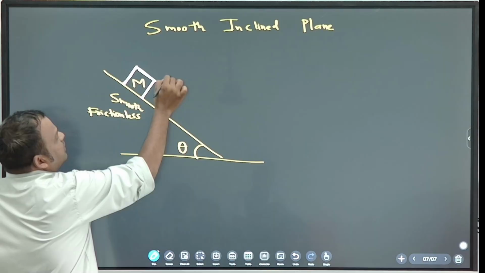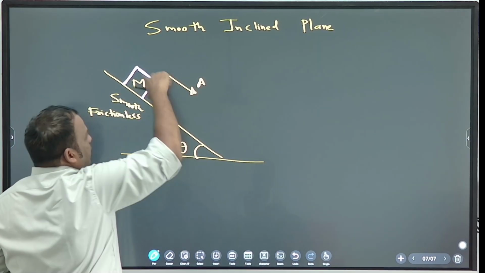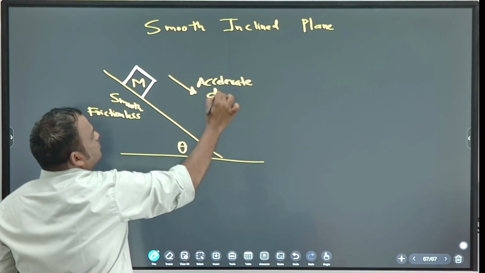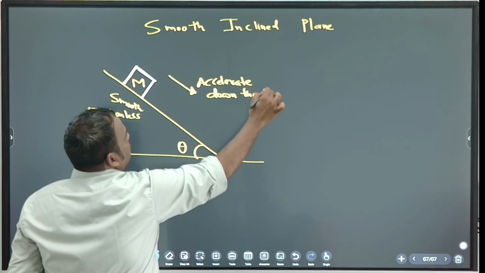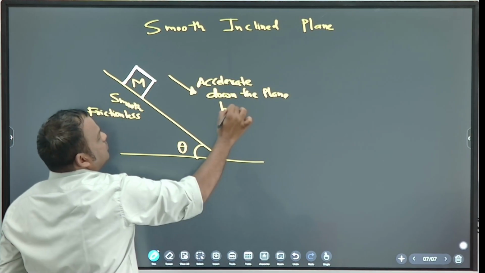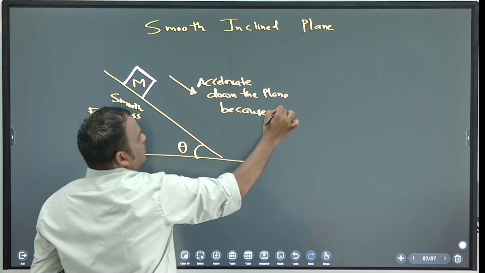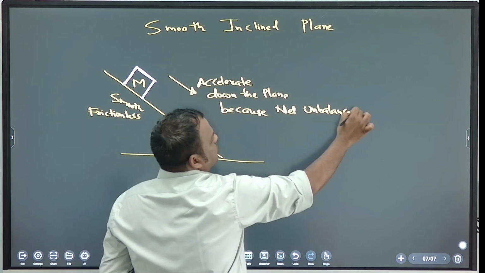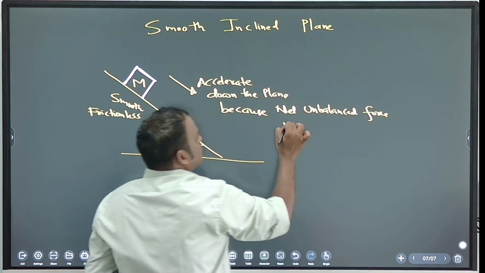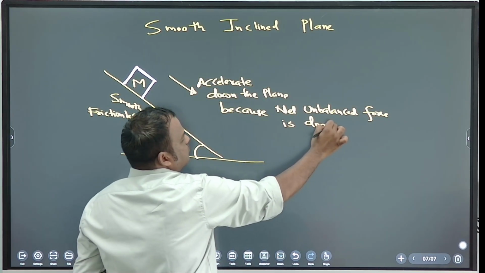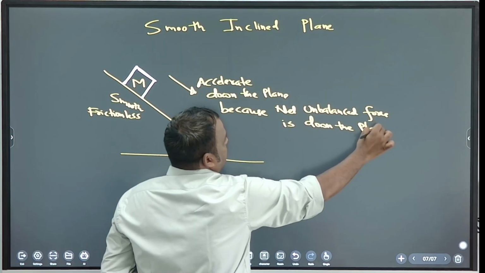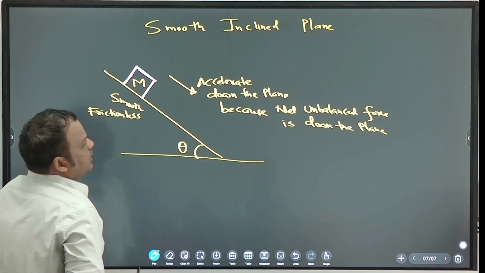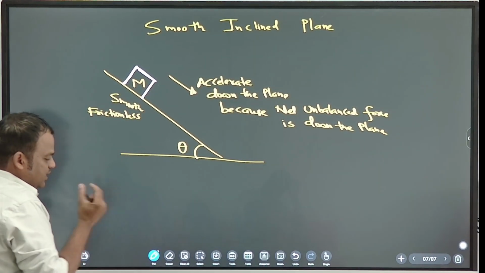So by observation, it will accelerate down the plane because net unbalanced force is down the plane. Okay, so this is known as up the plane, this is down the plane. Okay, net unbalanced force is down the plane. Now what is that unbalanced force?